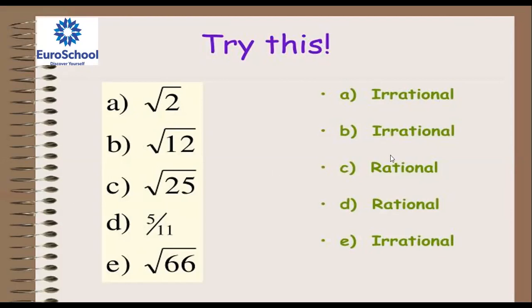Why is root 25 rational? Because 25 is a perfect square, root 25 is 5. Now, 5 by 11 is rational. Root 6 is irrational. Can root 6 be expressed as any perfect square? No, sir.